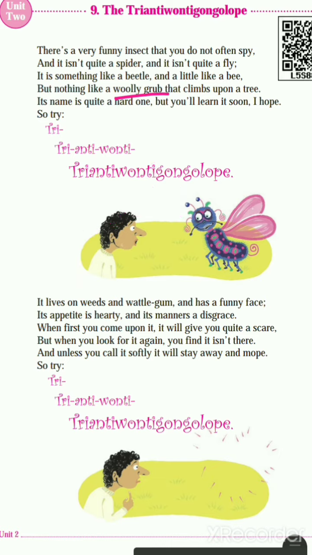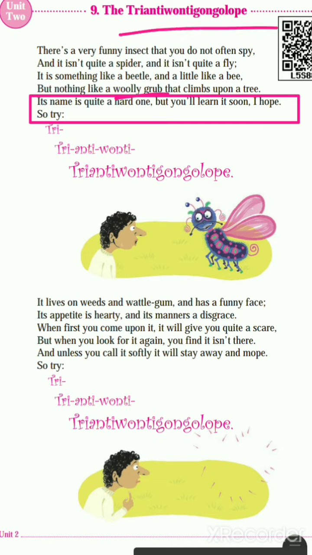Next line, look here: its name is quite a hard one, but you will learn it soon, I hope. You saw here its name. The name of the insect is very hard, but you will learn it soon, I hope. So the poet says that it's hard, but you will learn it if you try. I hope you will try your best and you can say the name.